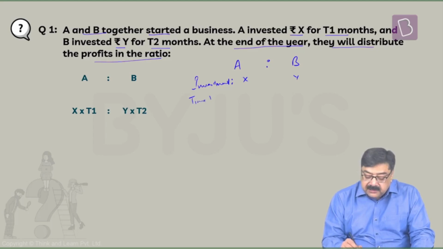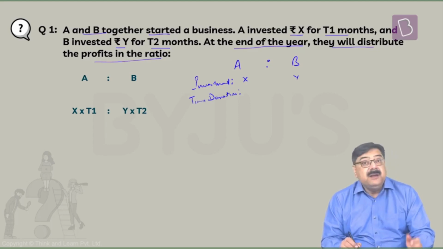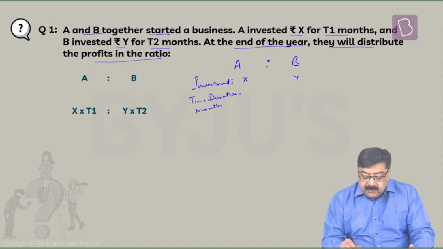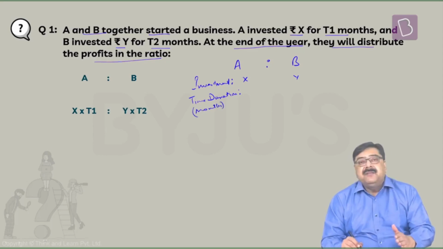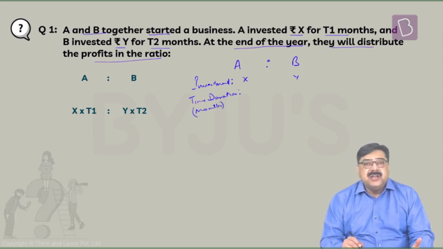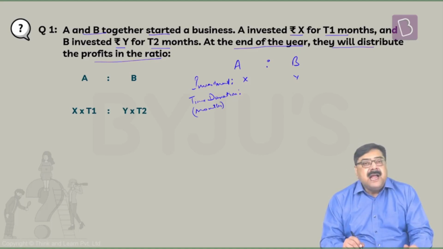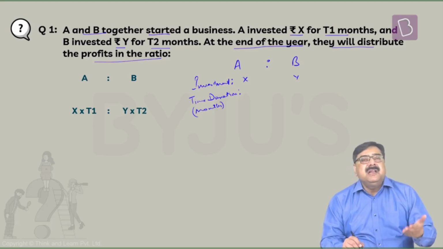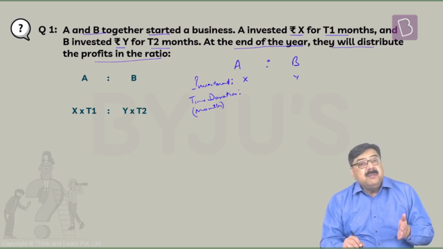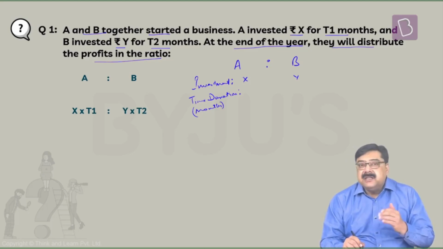The time duration for which they make this investment, when we are talking about a particular year, might be in months. A might have started the business, let us say, in January. Till December, his money was there in the business, that is for 12 months. And B joined him, let us say 3 months later, that is in April. Then B's money would stay in the business for 9 months.